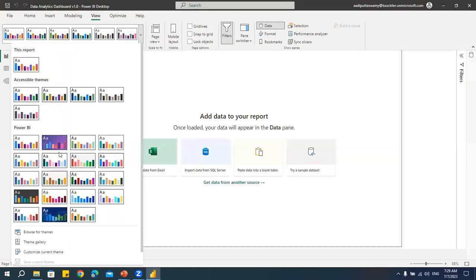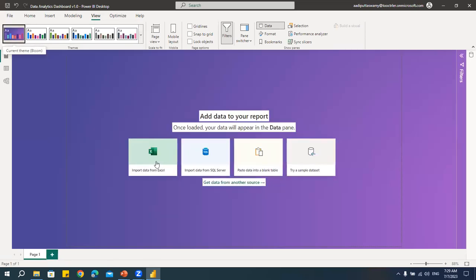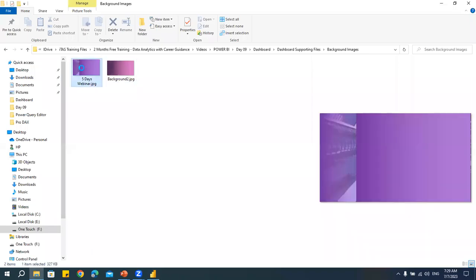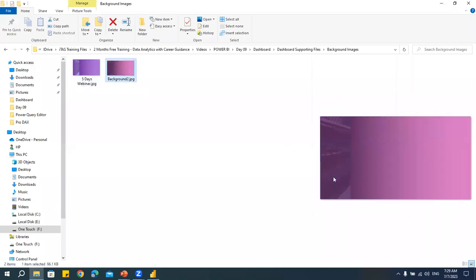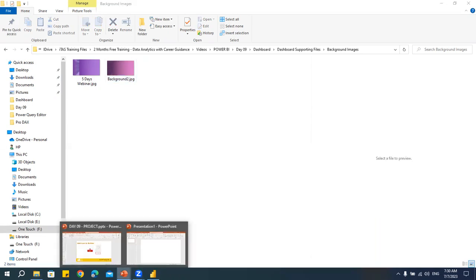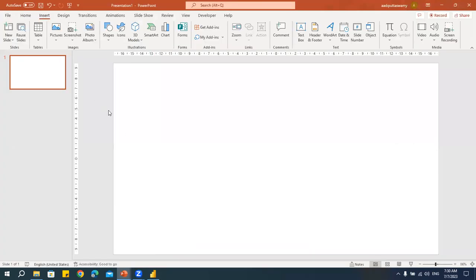I can select any of these themes. But when I select these themes, it'll only change the background color and the color of the charts. But if you want some images, or some designs like what you see here with this image, what I've done is I've taken one image, and then I've used the shapes in PowerPoint, and then I have converted that into an image. Let me show you how to do that.